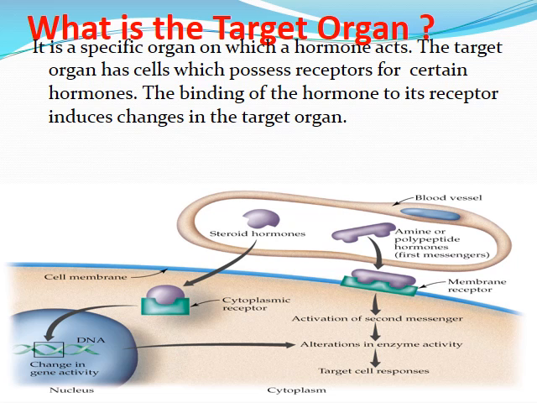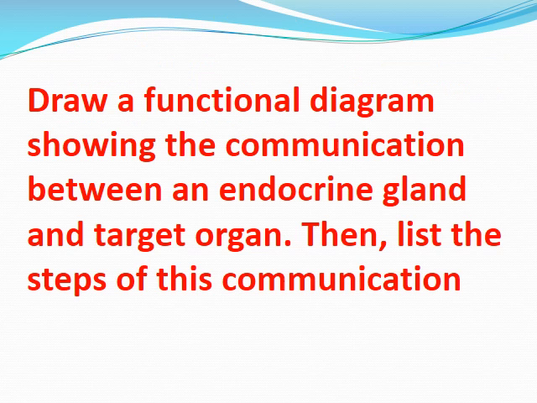What is the target organ? A target organ is a specific organ on which a hormone can act. So the target organ has cells which possess receptors for certain hormones. The binding of the hormone to its receptor induces changes in the target organ. Here, I ask you to draw a functional diagram showing the communication between an endocrine gland and a target organ. Then you have to list the steps of this communication.